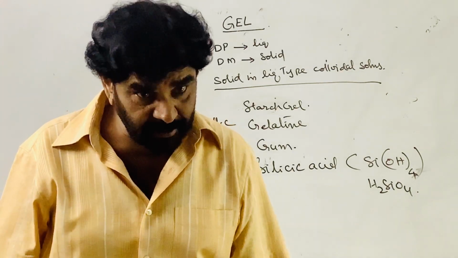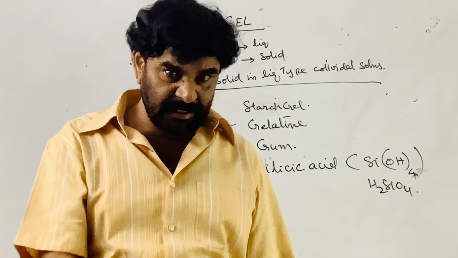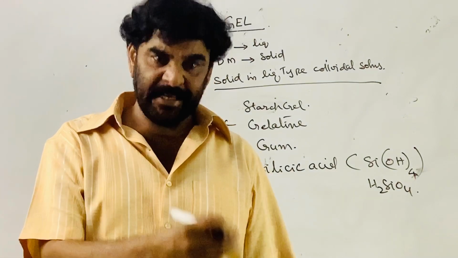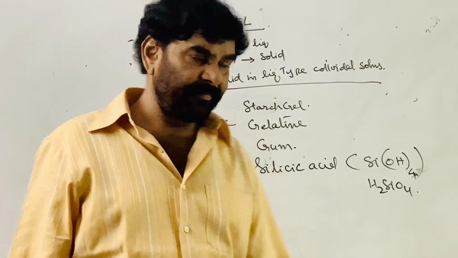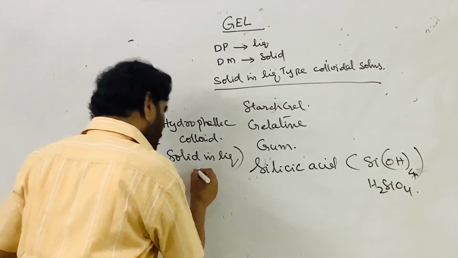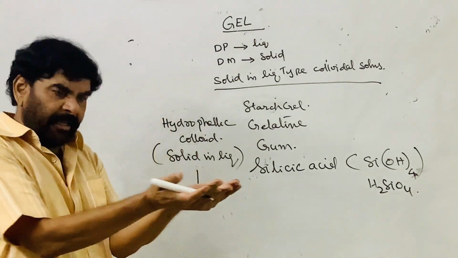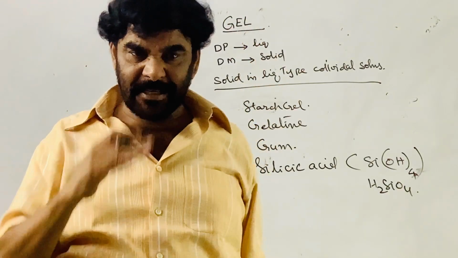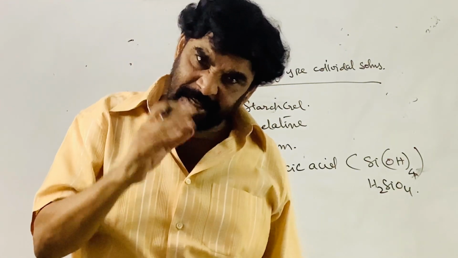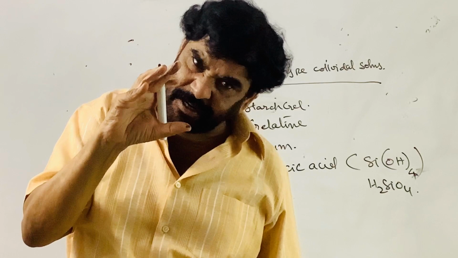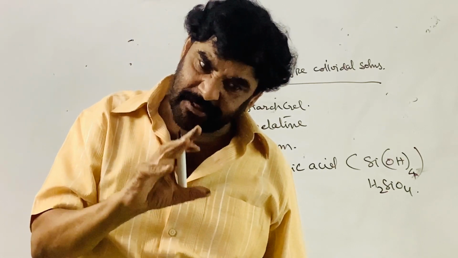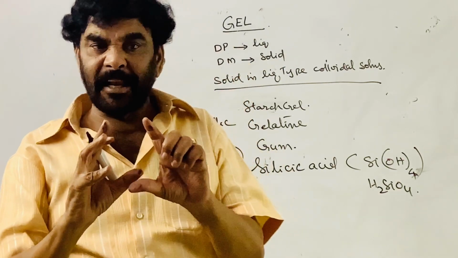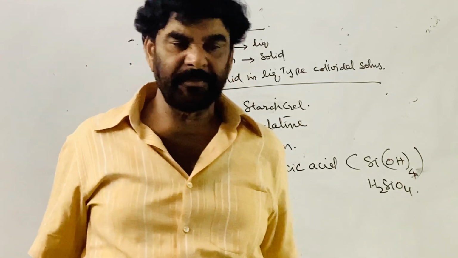Solid is the dispersed phase, and liquid, the water, is the dispersion medium. What happens when it is kept exposed to the air? The solvent slowly vaporizes, the water content decreases, and it becomes thick and thicker. Finally it becomes semi-solid.